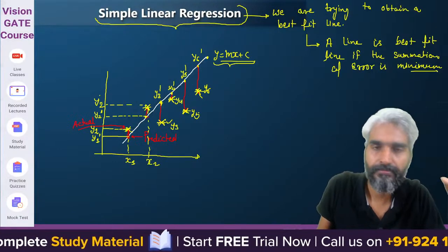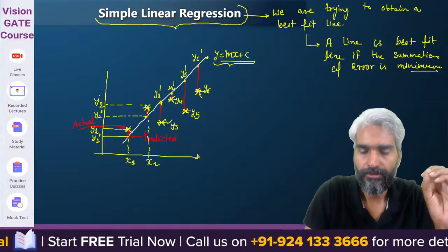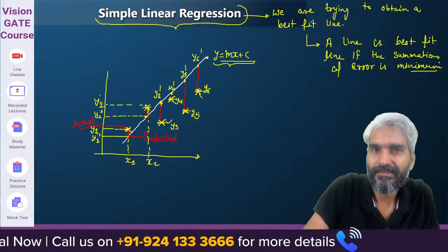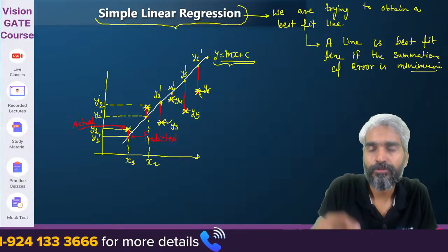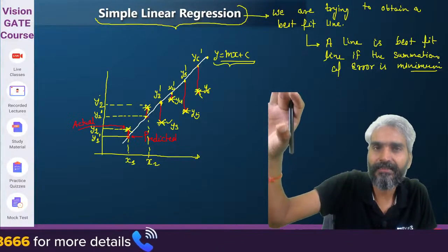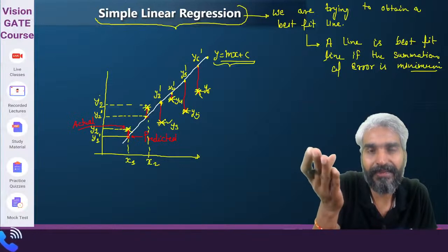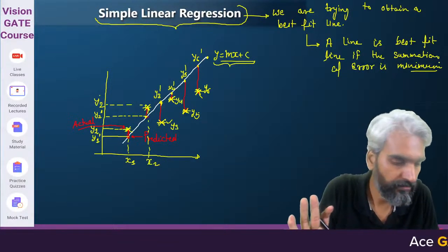We have some data points, the observed data set, and based on that observed data set we are trying to obtain a straight line such that the error is minimized. Clear?